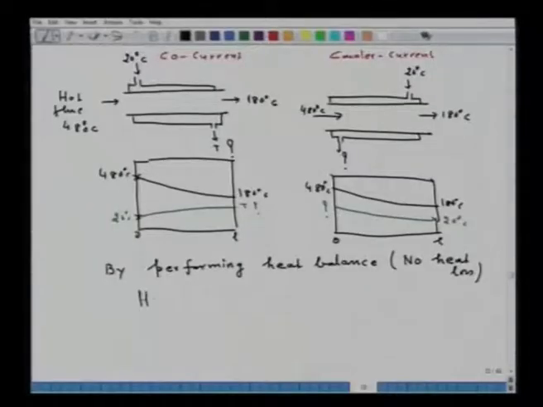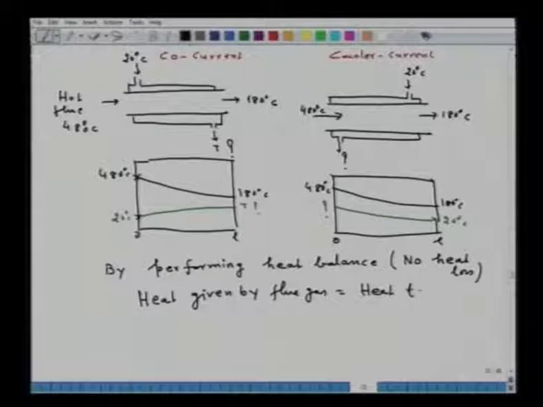So we can write it as a qualitative statement: heat given by flue gas equals heat taken by water. I now have to simply substitute the heat given by flue gas. So, if I substitute, the flow rate is, for example, 1250.